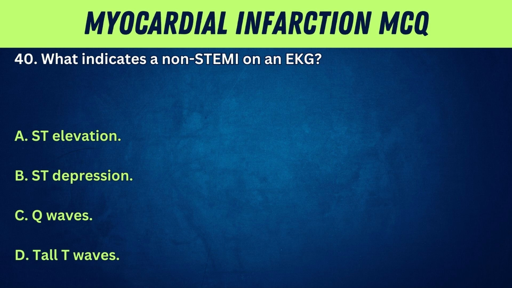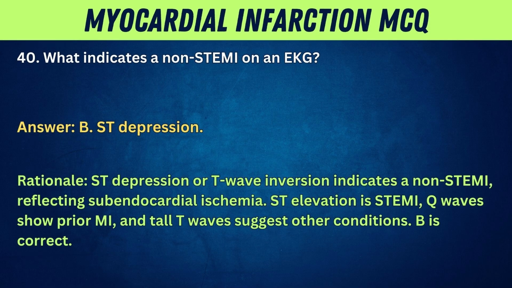40. What indicates a non-STEMI on an EKG? A. ST elevation. B. ST depression. C. Q waves. D. Tall T waves. Answer: B. ST depression. Rationale: ST depression or T-wave inversion indicates a non-STEMI, reflecting subendocardial ischemia. ST elevation is STEMI. Q waves show prior MI, and tall T waves suggest other conditions. B is correct.